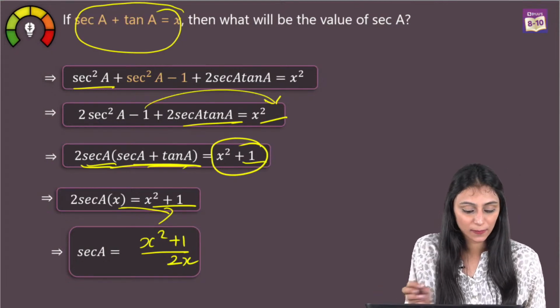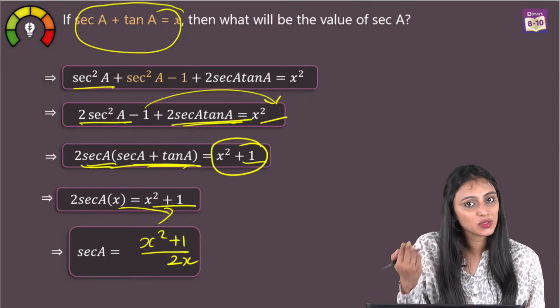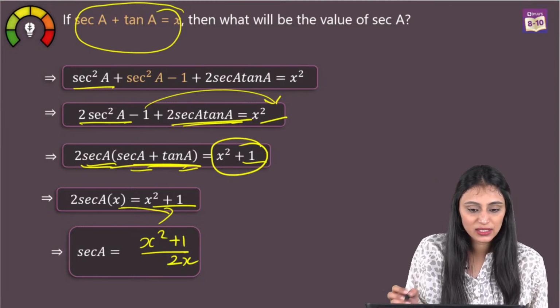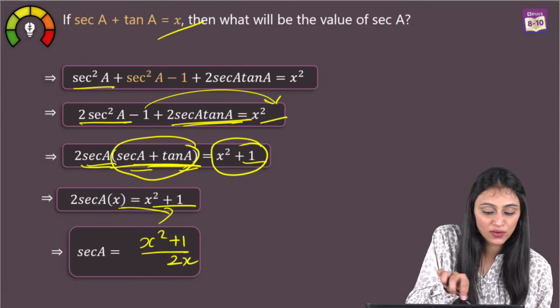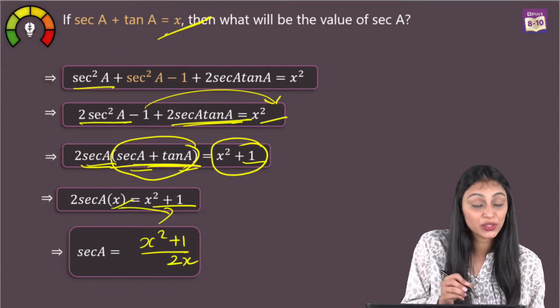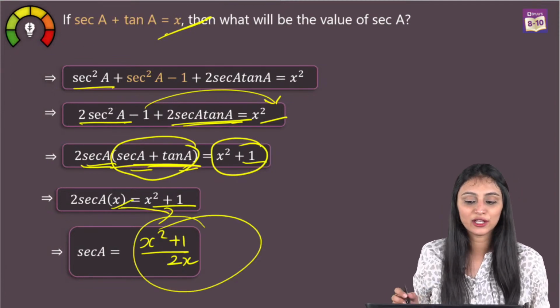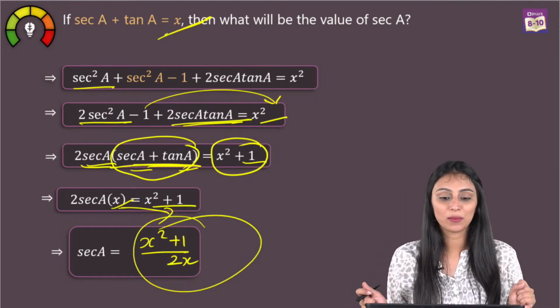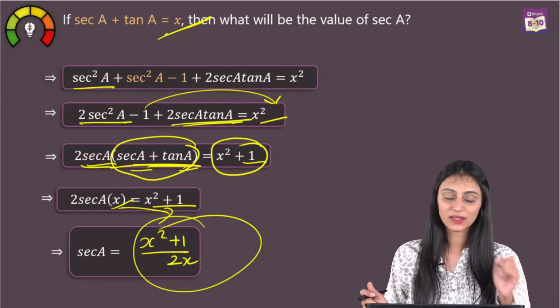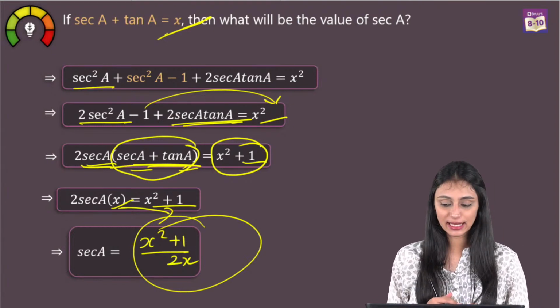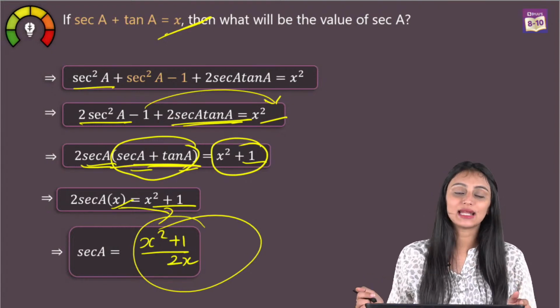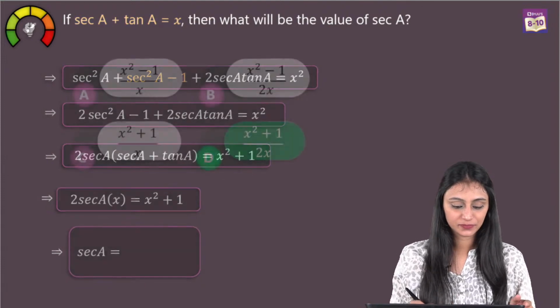You get x square plus 1. From this and this, we can take 2 sec A common. So we have sec A plus tan A, which can be written as x. It's already given in the question. We substituted here. So from here, we get the value of sec A, that's x square plus 1 by 2x. This is the final answer, which is your option D in this case. So option D is the right answer for this question.